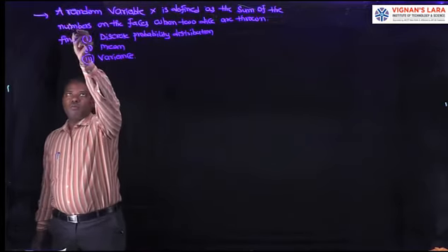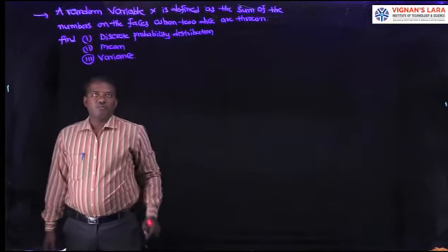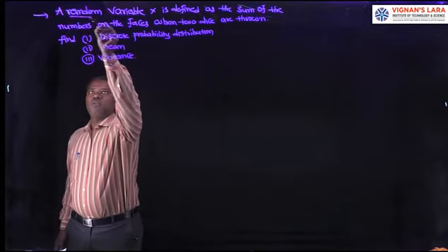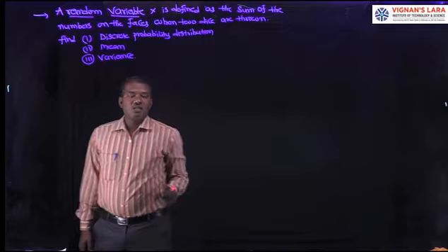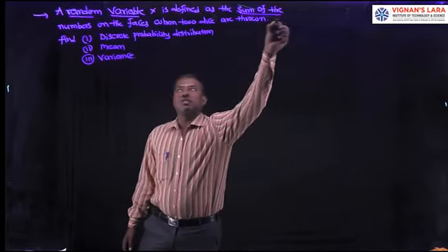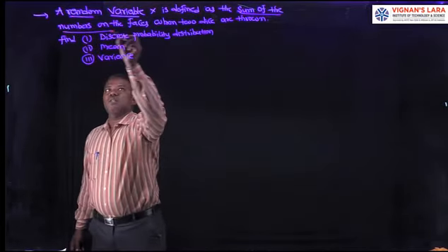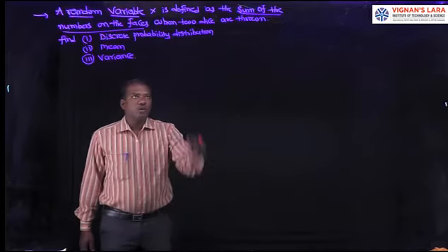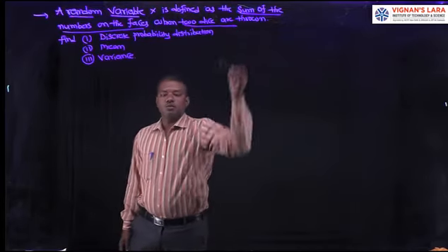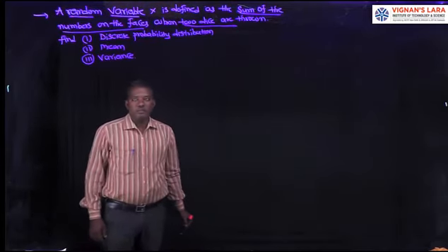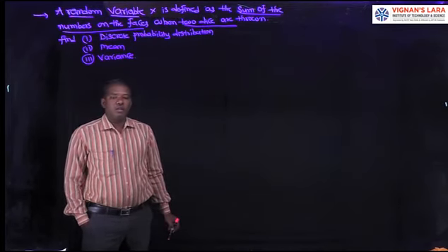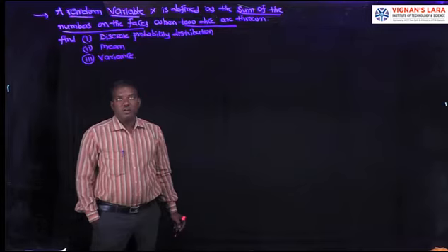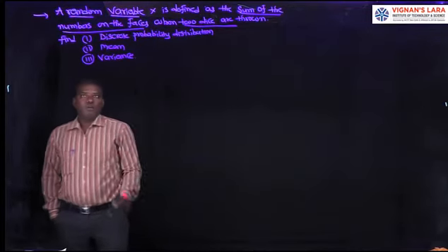Coming to this problem, a random variable capital X, which is a discrete random variable, is defined as the sum of the numbers on the faces when two dice are thrown at a time. Then find the discrete probability distribution, mean, and variance of the random variable.